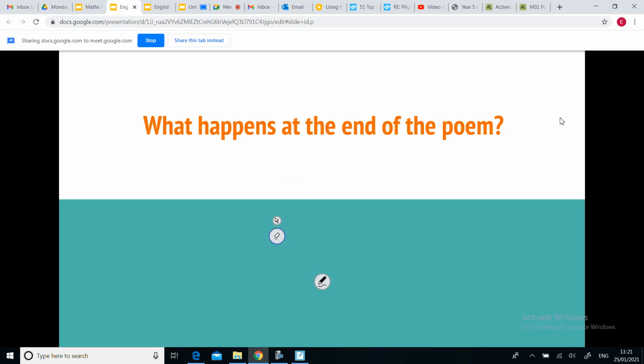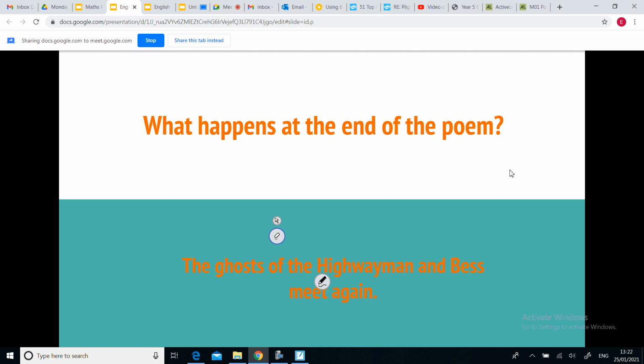Okay, so you should have now looked at that, and now what I want you to do is just have a little think to yourself, what happens at the end of the poem? Feel free to go back and have a look, but what happens at the end of the poem? Okay, so you should know, of course, it is when the Highwayman and Bess meet again.